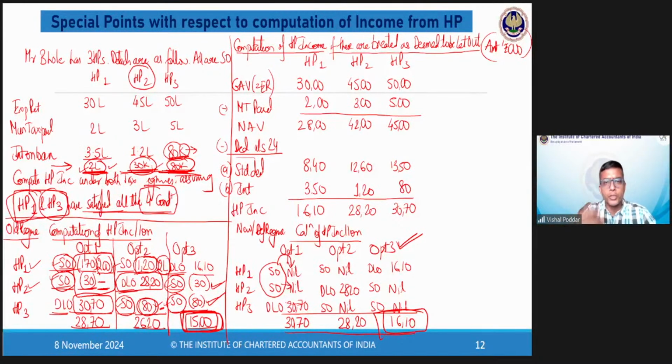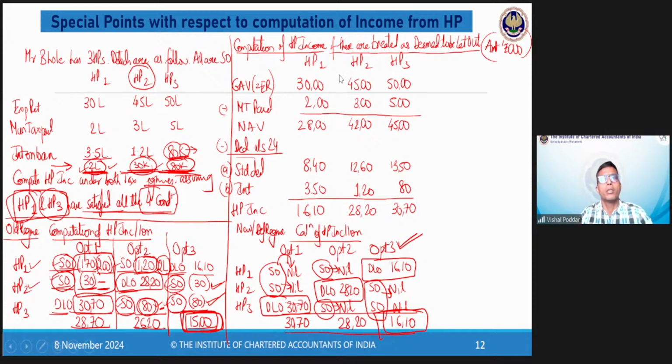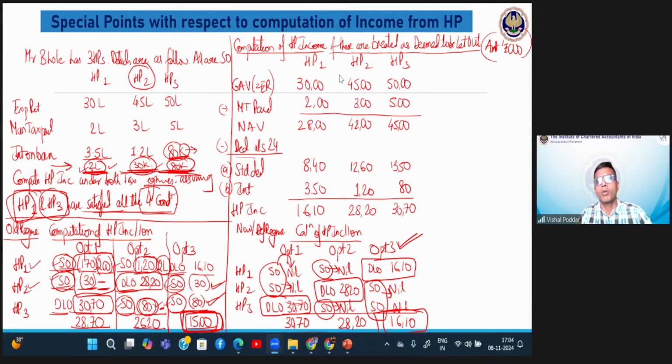So there is no question of limit of 2 lakhs or 30,000 qua assessee or qua property, because for self-occupied there is no deduction. तो जो डिडक्शन आपको अब तक मिल रहा था वो अब आपको नहीं मिलेगा सेल्फ ऑक्यूपाइड में। आपका सिर्फ डीम्ड टू बी लेट आउट का ही इनकम आएगा। This is what is the new regime. There is no deduction for self-occupied property, so self-occupied property amount will be nil.